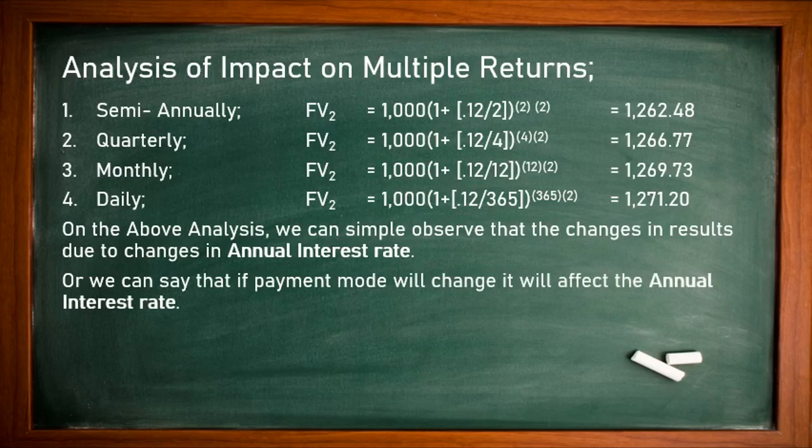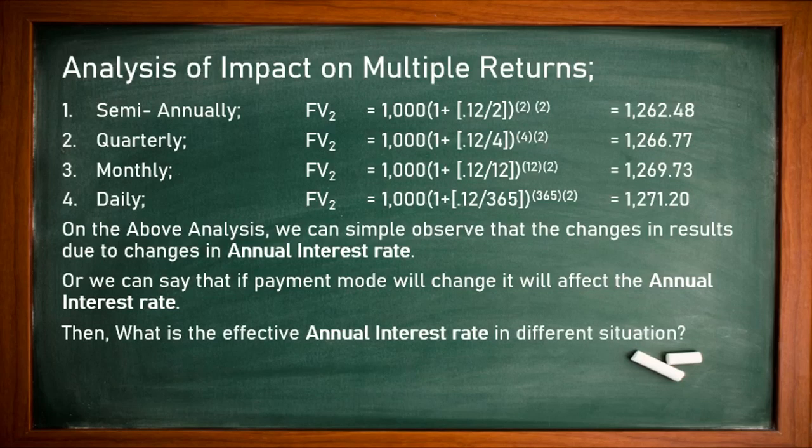Let us see. We can say that if the payment mode is changed, it will affect the annual interest rate. How will it be? We have to know about this. What is the effective annual interest rate in different situations? How can we get to know what the percentage is? Because we invested at 12%. But at 12%, in different time frames, we are getting different amounts. So we want to know what exact interest percentage we are getting. Definitely it is not 12%, something different.